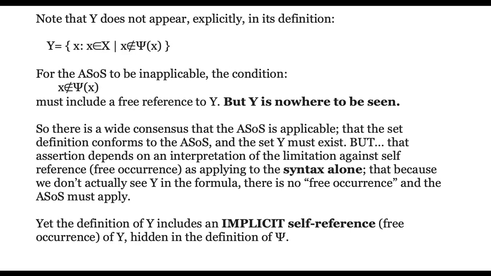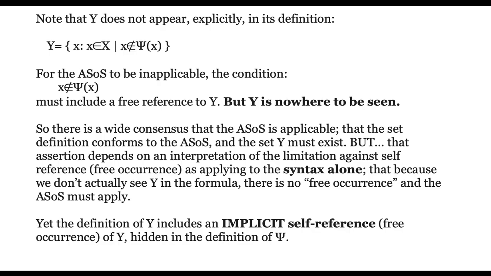Now, y does not appear explicitly in the definition, as you can see. For the axiom schema to be inapplicable, the condition x is not an element of psi of x must include a free reference to y, but y is nowhere to be seen. So there's a wide consensus in set theory that the axiom schema is applicable, that the set definition conforms to the axiom schema, and the set y must exist.